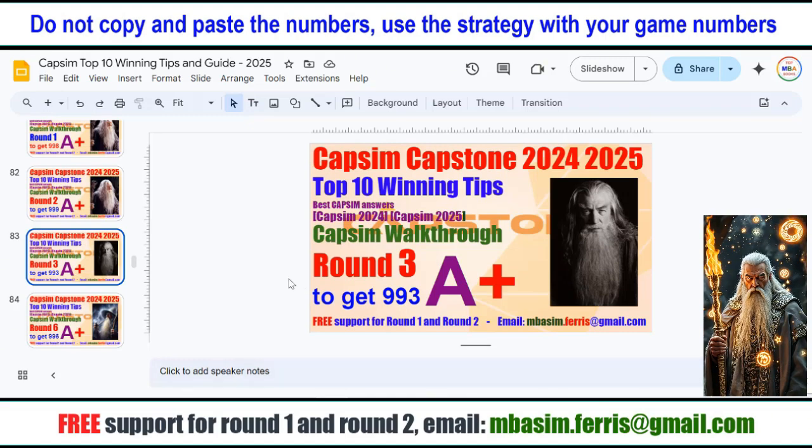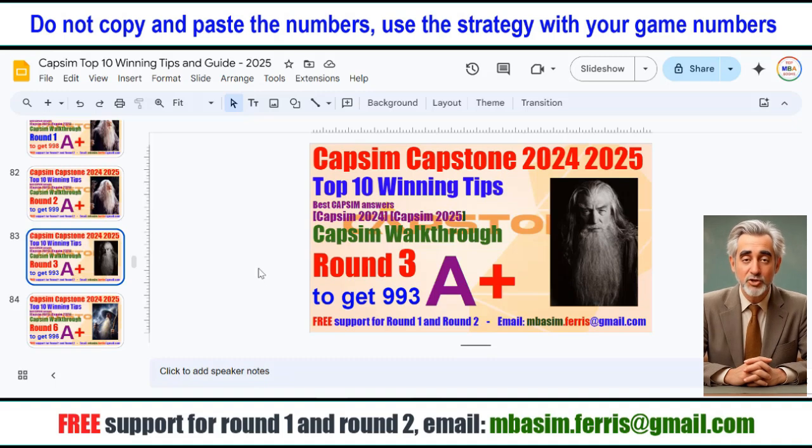Welcome to your guide to winning Round 1 of CAPSIM CAPSTONE 2025, compiled from the material you provided. To achieve the best results in Round 1 and build a foundation for your long-term strategy, you need to make the following decisions. Initial preparation and strategy overview.